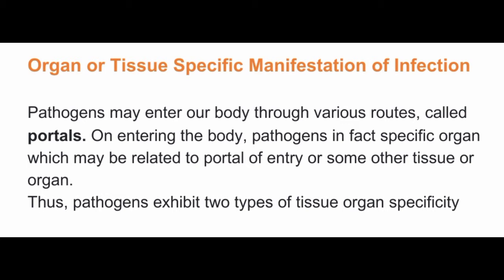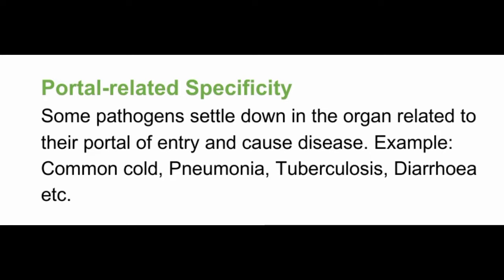One is portal related specificity. What is portal related specificity? Here some pathogens settle down in the organ related to their portal of entry and cause disease. For example, a virus that enters through the nose, like rhinovirus.